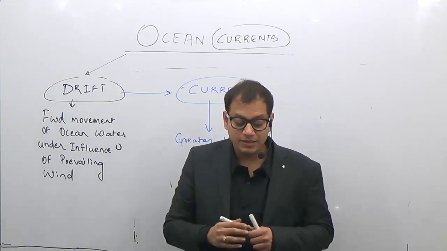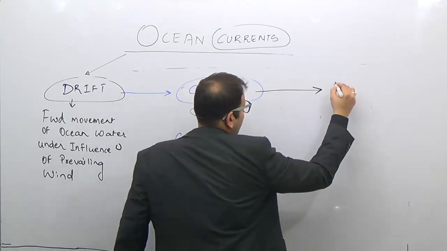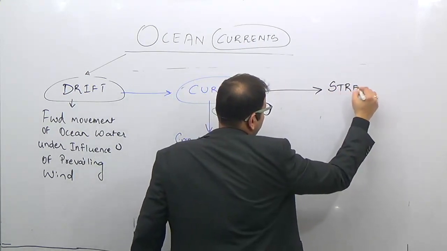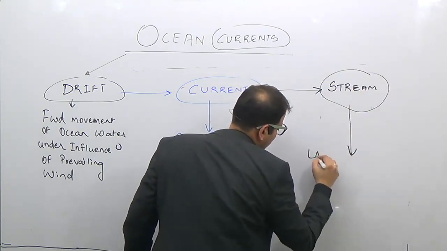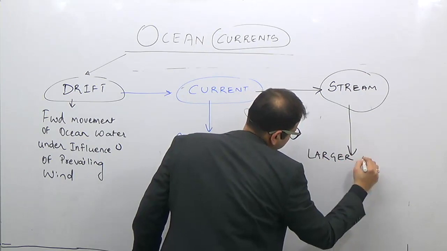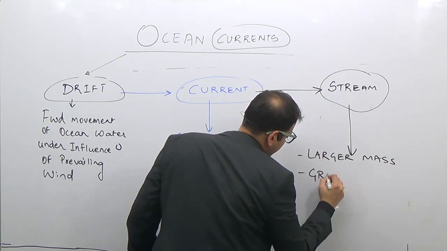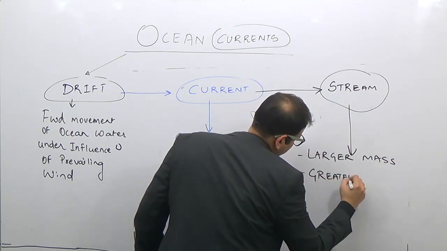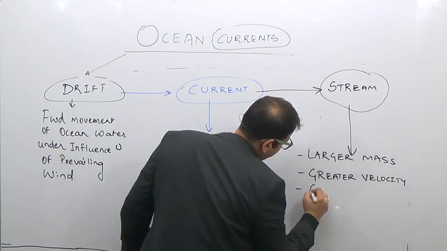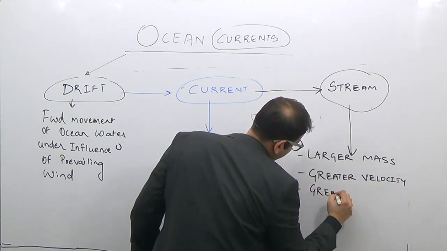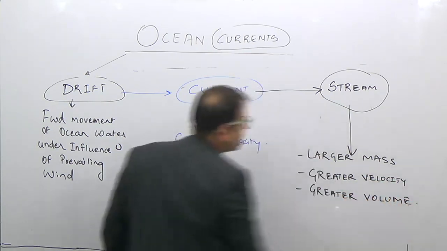And then lastly, what is a stream? When a larger mass of ocean water, even larger than the current, moves under the influence of prevailing winds, with greater velocity and with a greater volume, it is known as a stream.